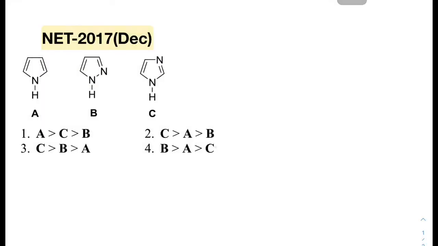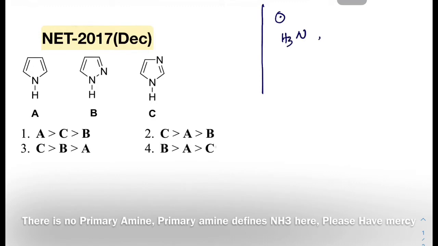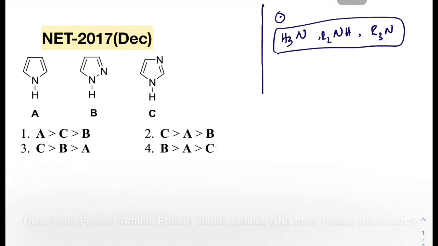Today I will discuss heterocyclic acid-base chemistry. This type of reaction is very important. So before starting with the previous year question, let's clear some of the concepts. There is a primary amine, secondary amine, and tertiary amine. Now, what is the basicity order of these three amines?